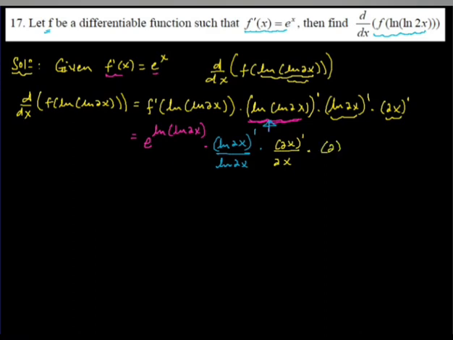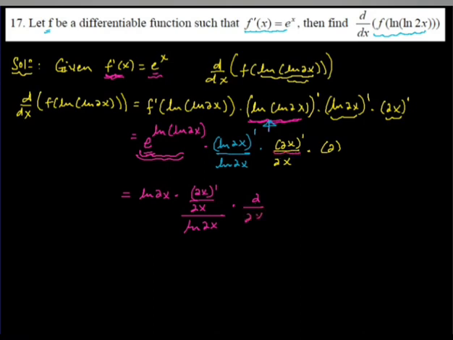Now by definition, since f prime at x is e to the power of x, this thing becomes, using the concept of logarithm, ln 2x. Okay, you have to be very careful. This is ln 2x, and this part is ln 2x derivative, meaning 2x derivative over 2x, over ln 2x, times 2, the derivative of 2x is 2.